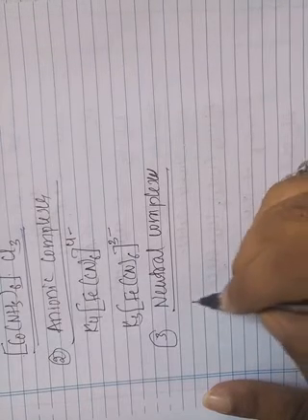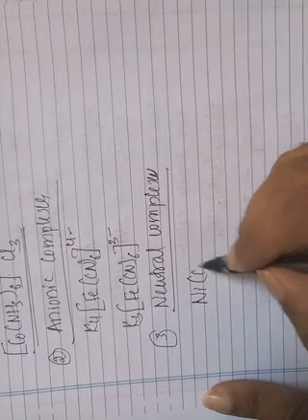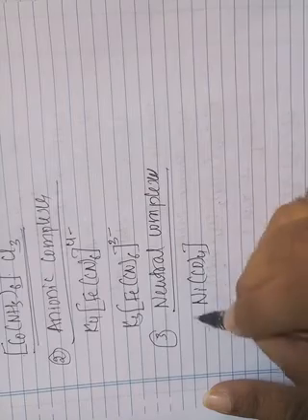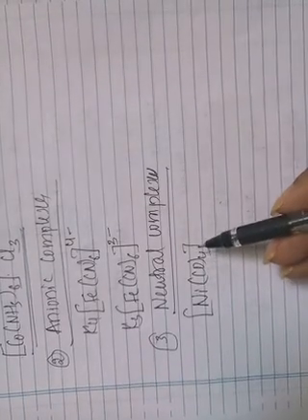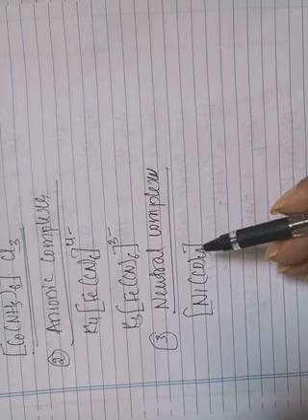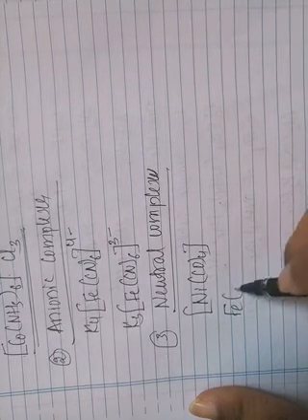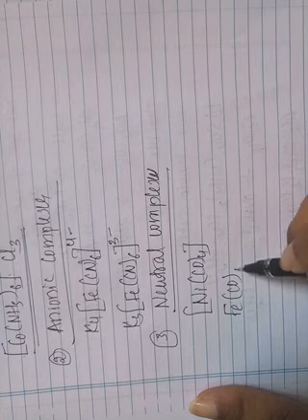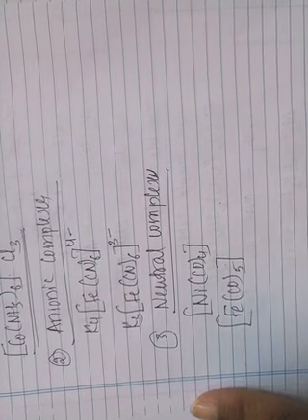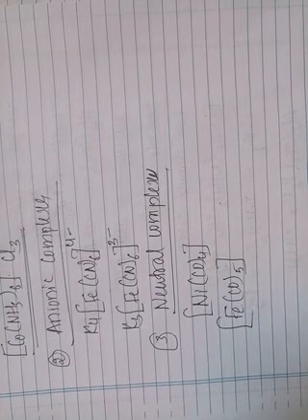For example, nickel tetracarbonyl. This complex compound doesn't contain any charge, either positive or negative. Next one, iron pentacarbonyl. This compound also doesn't contain any charge on the complex, and therefore this is called a neutral complex.